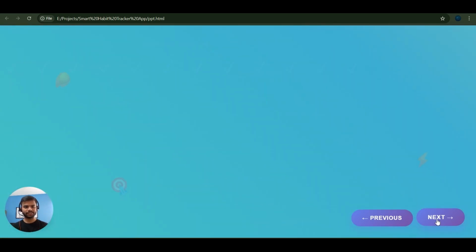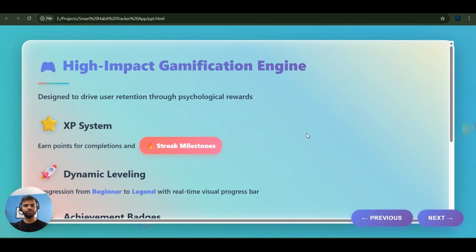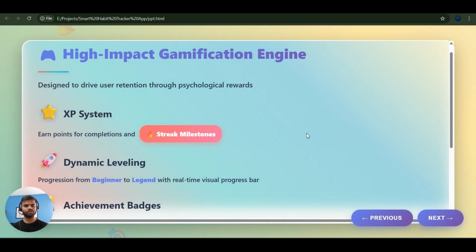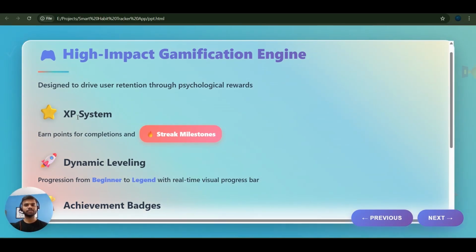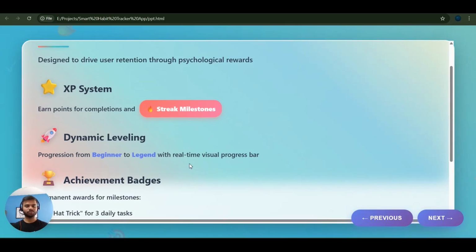Now let's move to the next slide, which is high impact gamification engine. As I told previously, I have tried to create this project as a game which you would like to win. So it has XP system, just like if you do one task and you will get some points, dynamic leveling. So when you complete the task, you get few points, and from beginner level you can move to the next level.